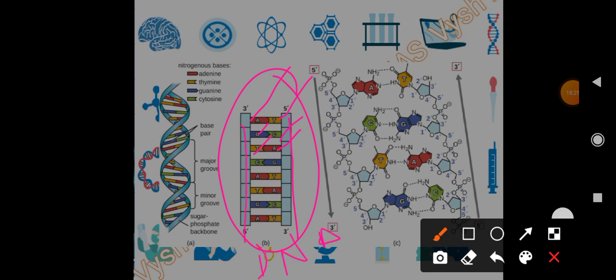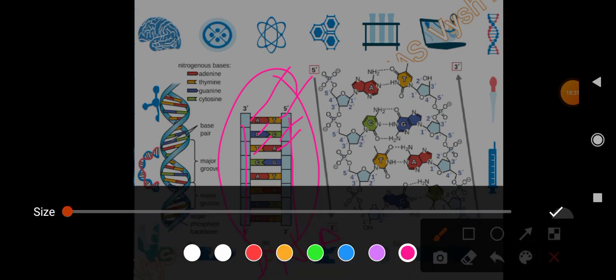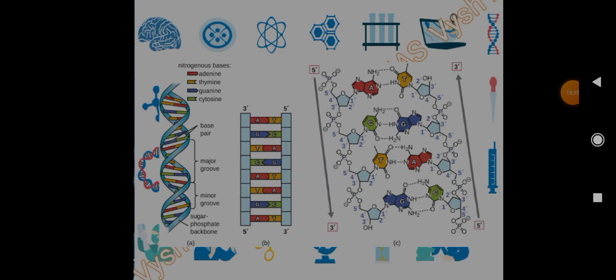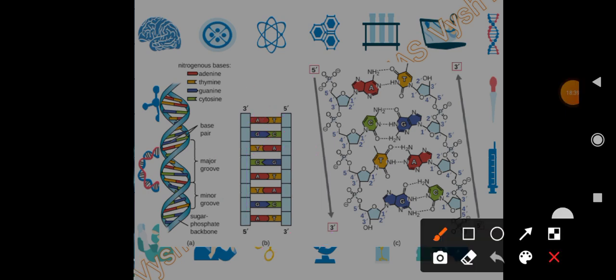One more thing you have to remember: whenever here it is 3 prime, here it has to be 5 prime. Whenever here it is 5 prime, it will be 3 prime here. Never will it be 5 prime and then 5 prime, or 3 prime and 3 prime. Here also, if it is 5 prime, it has to be 3 prime. No 5 prime to 5 prime or 3 prime to 3 prime.